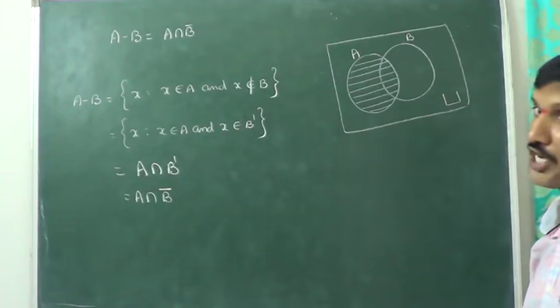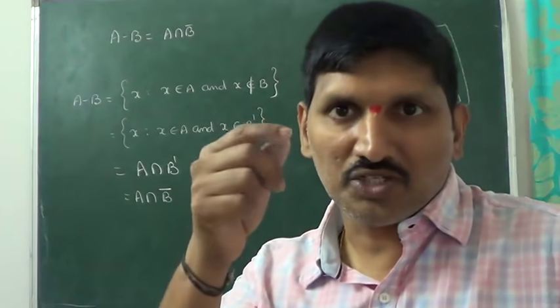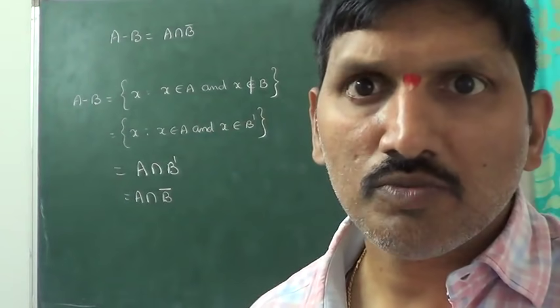Next, we have to shade B bar. What is B bar?